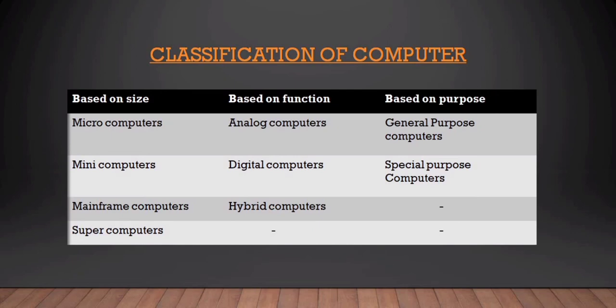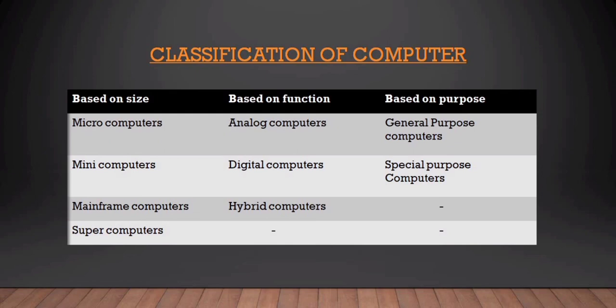Based on function, computers are classified into 3 types. Analog computers. They are job oriented computers. They can perform several mathematical operations simultaneously. Examples: speedometers, seismograph, etc. Digital computers. They work by calculating binary digits. They perform mathematical calculations and also produce desired graphics and sounds. Example: desktop. Hybrid computers. They are the combination of analog and digital computers.